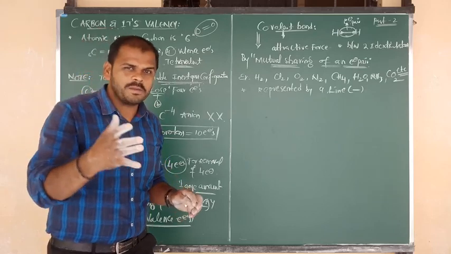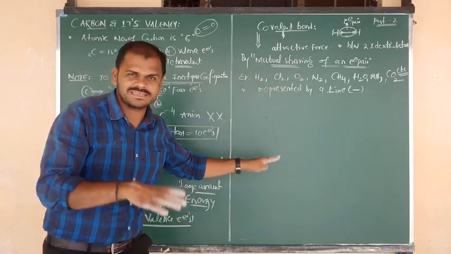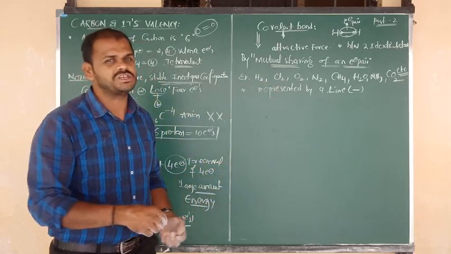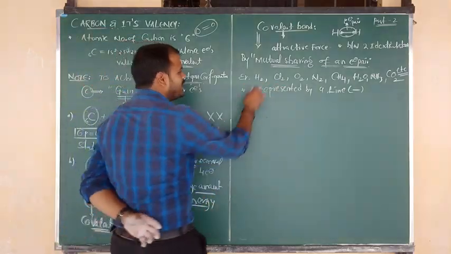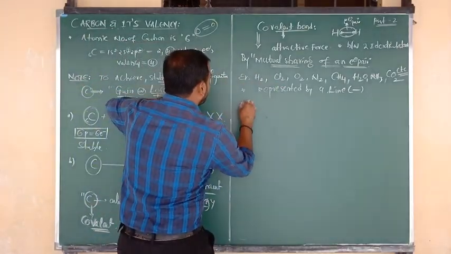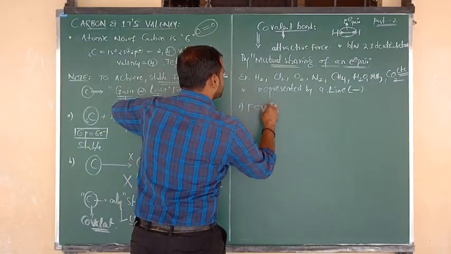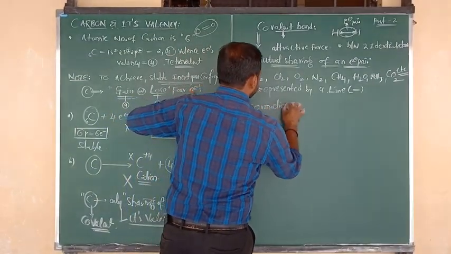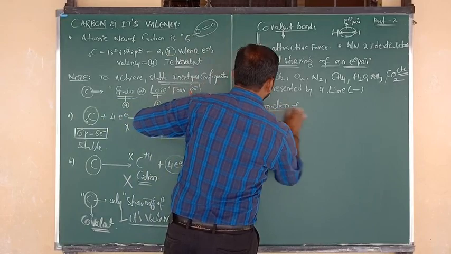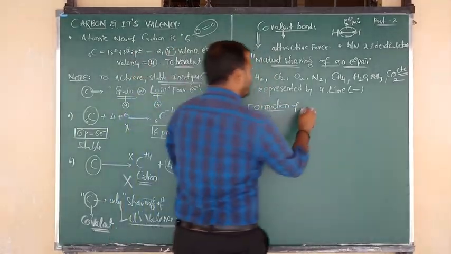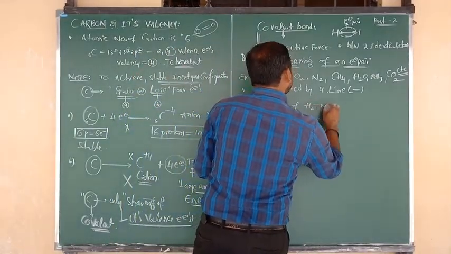Now let me consider 2 to 3 structures in this class. Remaining we will continue in tomorrow's class. Okay, number 1 is formation of H2 molecule.